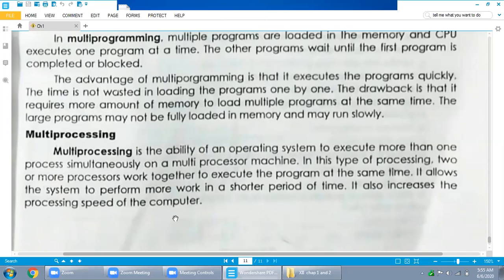Number one, the thing which increases the speed of a computer is the processor. Also RAM. If the RAM of your computer is better than a lower one, let's say one boy has 2 GB RAM and another boy has 4 GB RAM, automatically the 4 GB RAM laptop, computer or mobile will execute programs faster compared to lower RAM. So this one is known as multiprocessing.